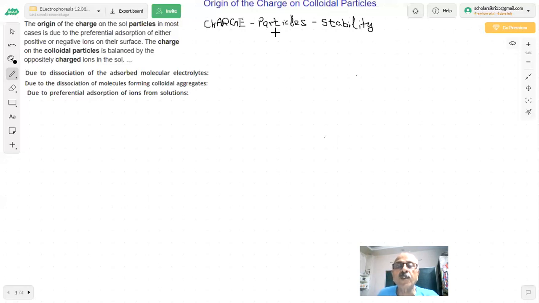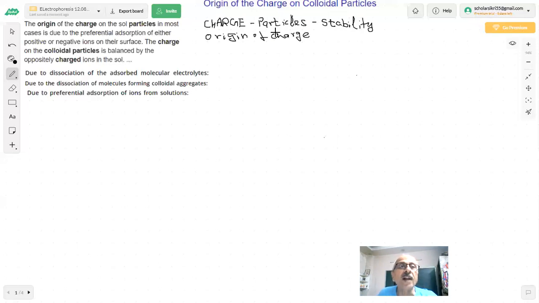The first question, of course, is where does the charge on colloidal particles come from? Why are the colloidal particles charged? You are forming colloids of ferric hydroxide, gold, sulfur, arsenic sulfide, silver chloride, silver bromide, different types of colloids in our chemistry lab. And we are saying that they have a charge on them. Now the question is, what is the origin of the charge? It's very important to know where the charge is coming from on the colloidal particles.